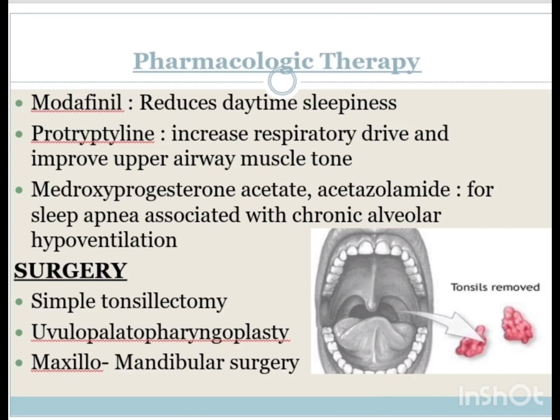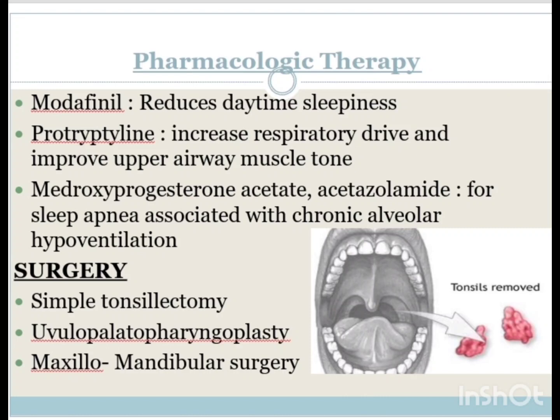The surgical management includes simple tonsillectomy. If the patient has hypertrophic tonsils, we can simply remove the tonsils, which increases the airflow and can also reduce the chances of collapsibility of the airways. Uvulopalatopharyngoplasty: the surgery consists of tissue rearrangement at the uvula, soft palate, and throat walls in order to increase their size and decrease tissue collapse.